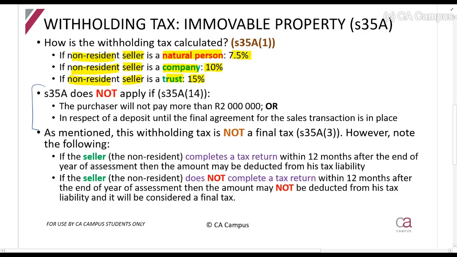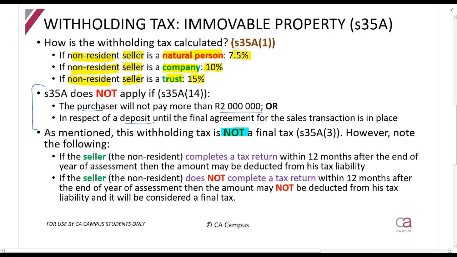This section 35A withholding tax, when do we not have to calculate it? If the purchaser will not pay more than 2 million rand. So in other words, if this immovable property is being sold for 2 million or less. Also please note that if you pay a deposit, so you go to the non-resident and say, I want to buy your property, and he says, give me a 10% deposit, and you pay that, that is an amount you've now paid to the seller. But you do not need to withhold withholding tax on that yet, because it's just a deposit. Remember, you as the purchaser have the responsibility to pay it across. So every time you pay, you must withhold some of it for SARS. But if you pay a deposit, you don't have to withhold it.